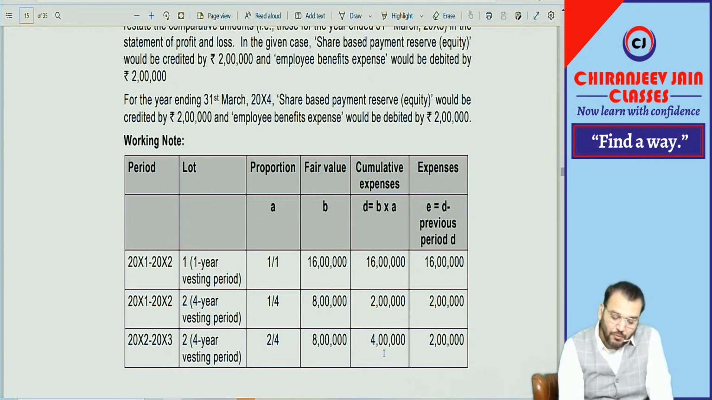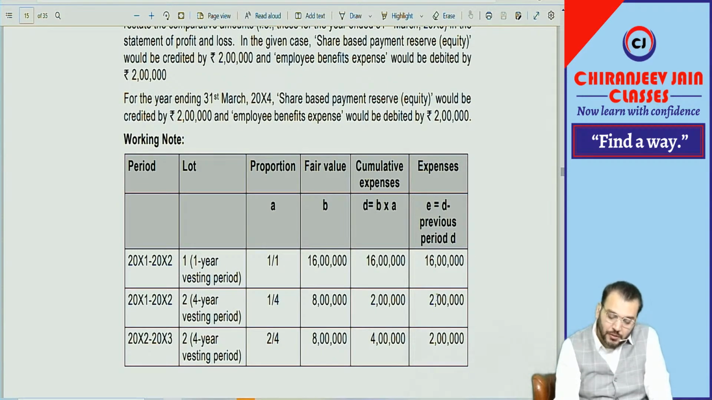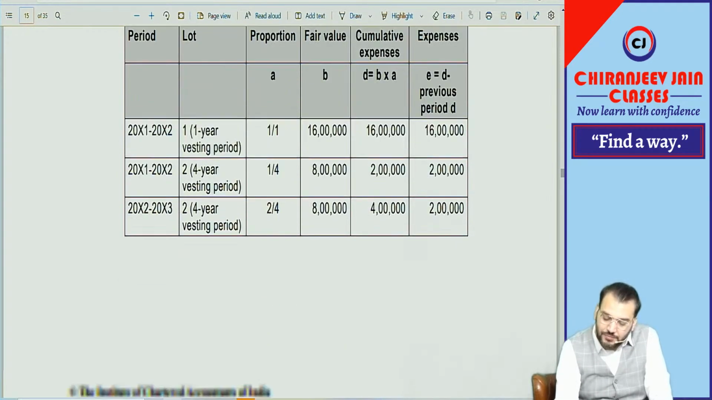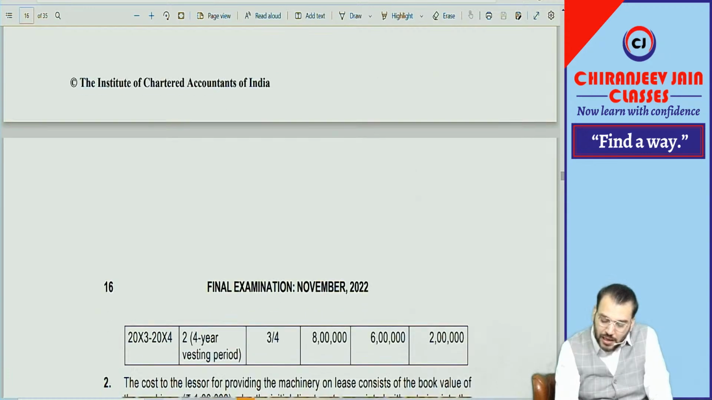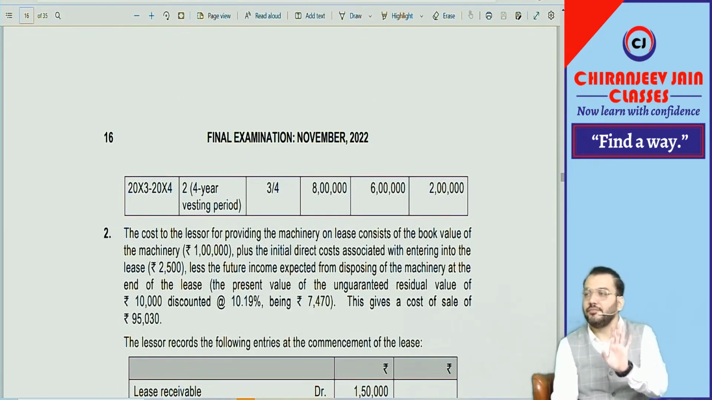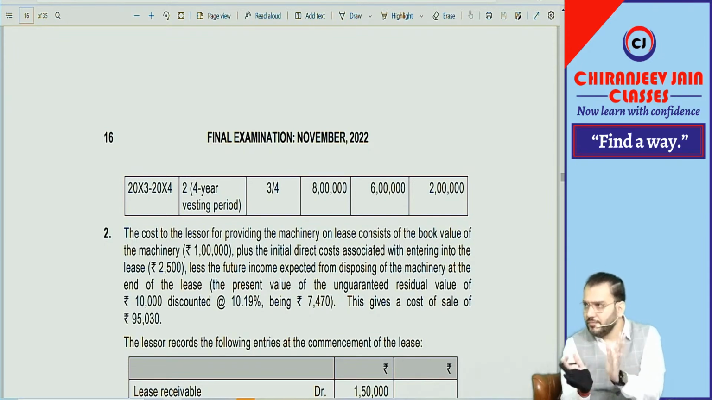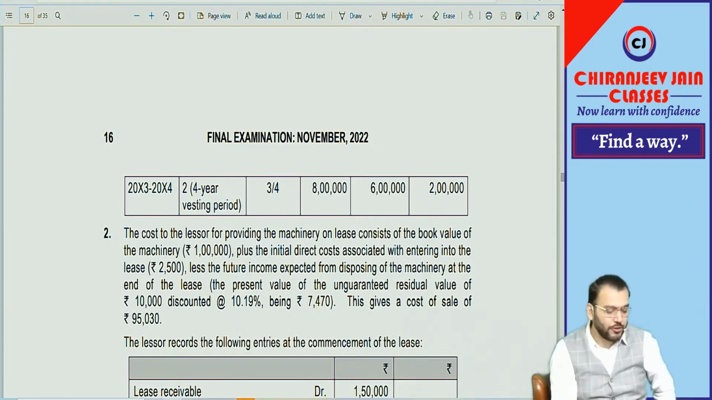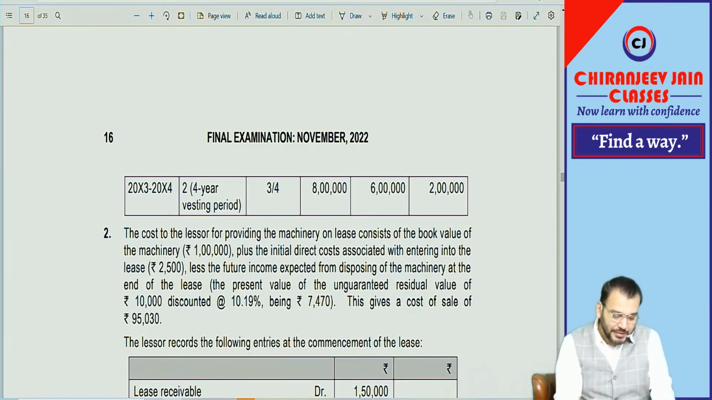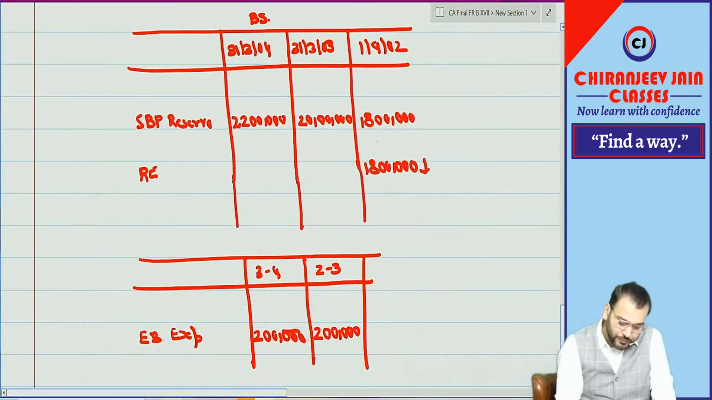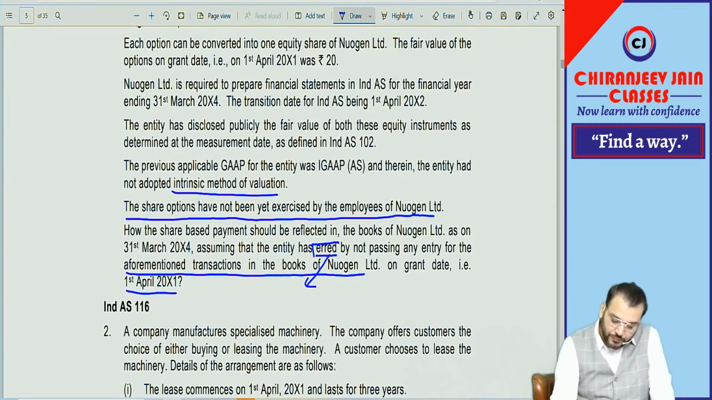You can see they have done the working for 80,000 options, 16 lakh. Then for 40,000, first 2 lakh, 2 lakh, and then 2 lakh only. Yes, sir. Done. I will read the solution also so that you can understand whether the explanation is as per the suggested solution or not. Got it? Any doubt? No doubt. Can we come to the next question?